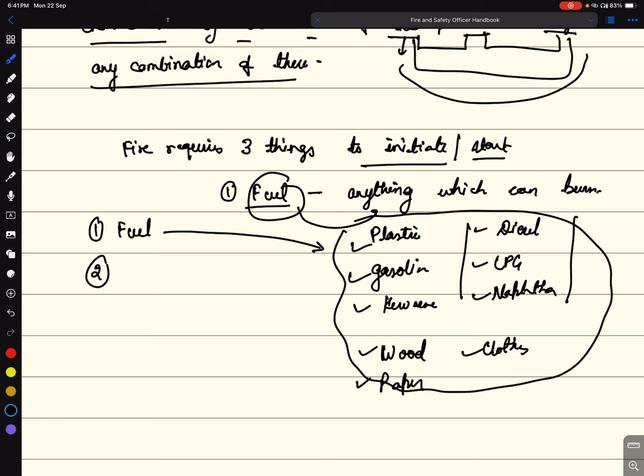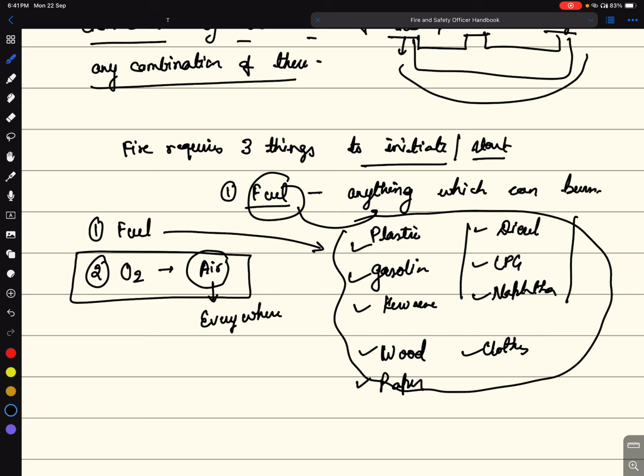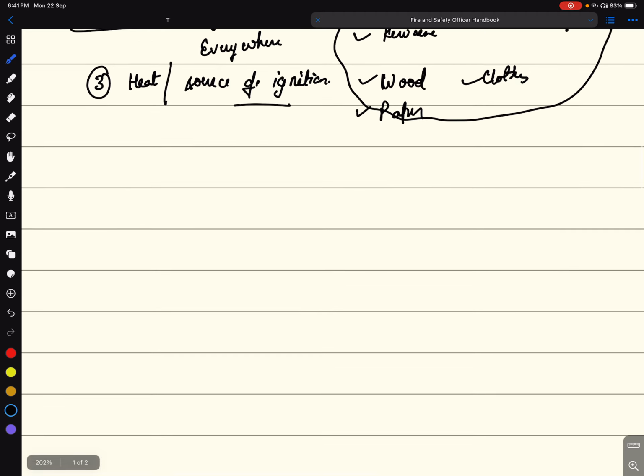Now the second essential component is oxygen. And oxygen comes from air. And air is present everywhere. So the second component is present everywhere in the environment. Now here comes the third component, which is heat or source of ignition. These are the three elements required for fire to start. To understand easily, all three are represented by a triangle, which is called the fire triangle.